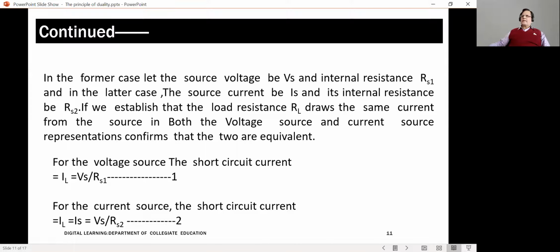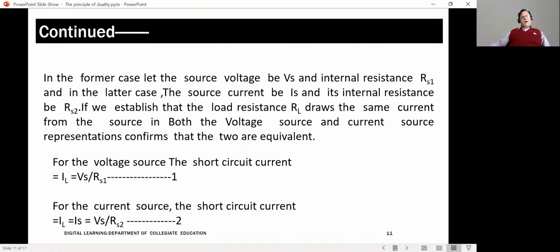When we short circuit the output terminals, I get the short circuit current. Since this is flowing through the load, I will simply call the current IL, I load. And I load, if you apply Ohm's law, is equal to the source voltage Vs divided by the source resistance Rs1. If RL becomes 0, Rs1, the internal resistance of the cell, is what controls the maximum current or short circuit current. This is equation 1.